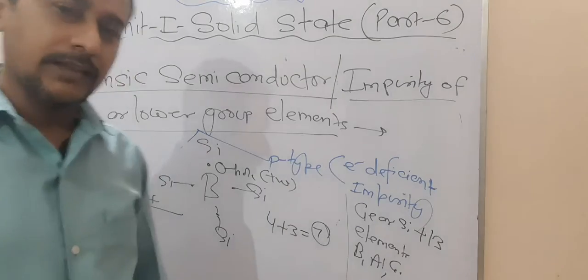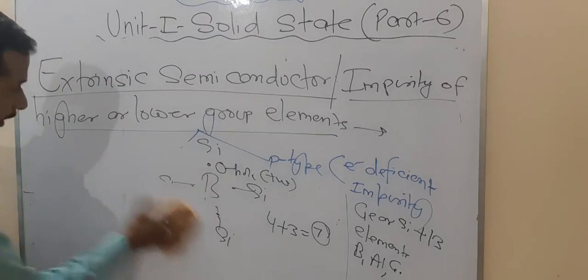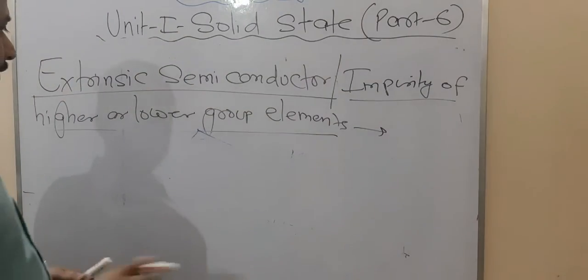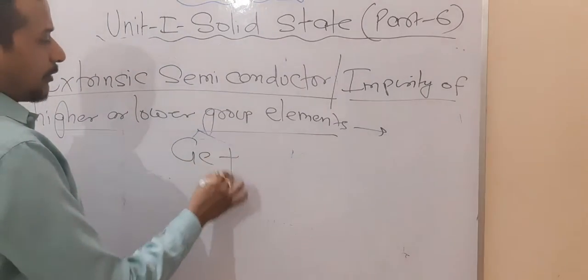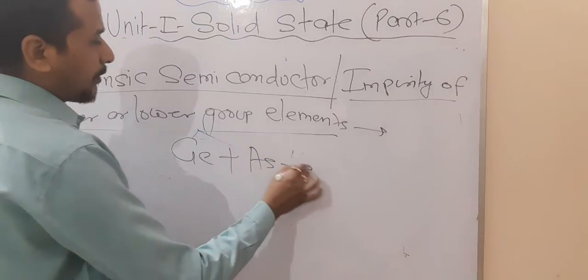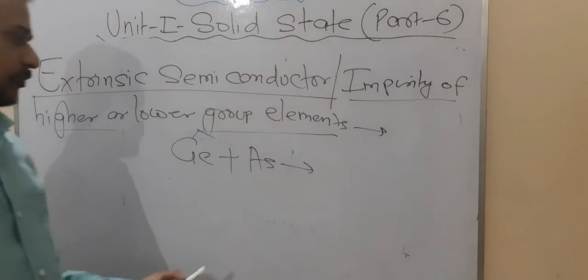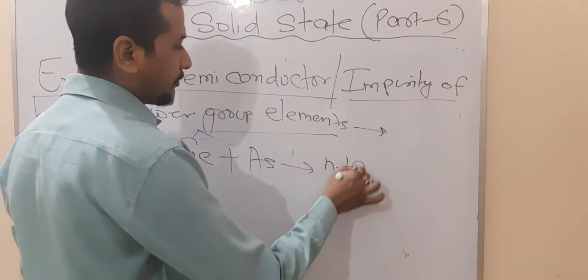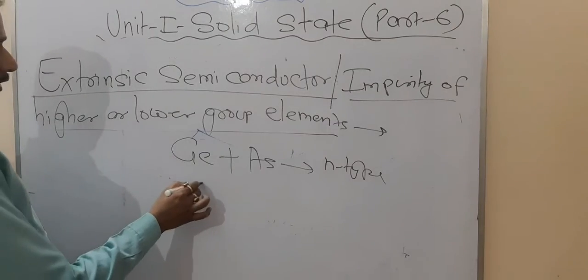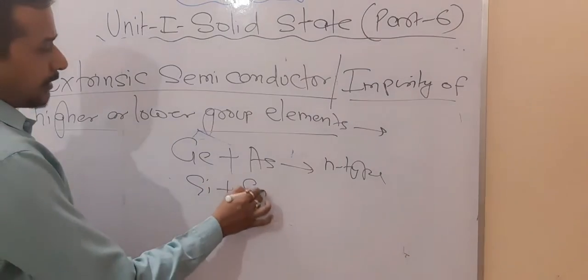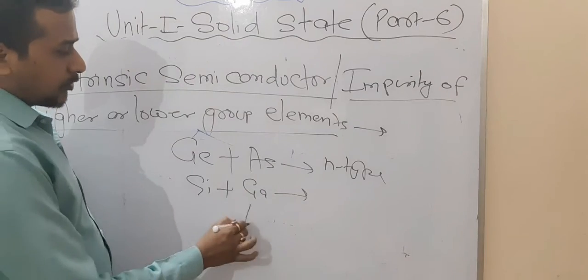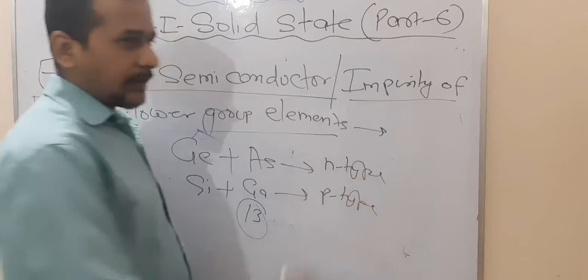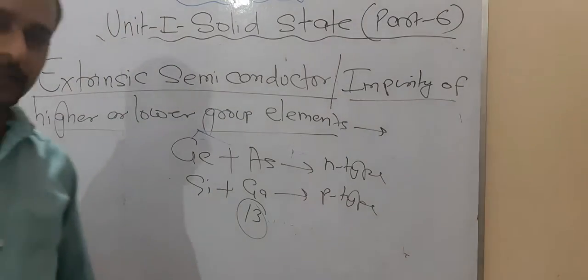The question asked from this topic is which type of semiconductor can be generated when you dope germanium with arsenic. So which type of semiconductor is generated? First of all you have to notice that this is a group 15 element. So that's why they form N-type semiconductor. Are you getting this point or not? When silicon is doped with gallium, gallium belongs to group 13, so that's why it produces P-type semiconductor. Only this type of question is asked in the board examination. Are you getting this point or not?